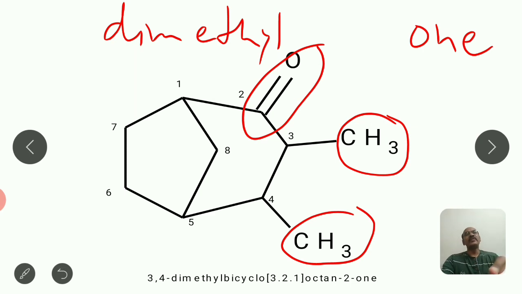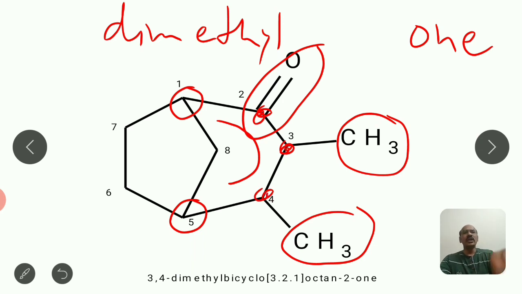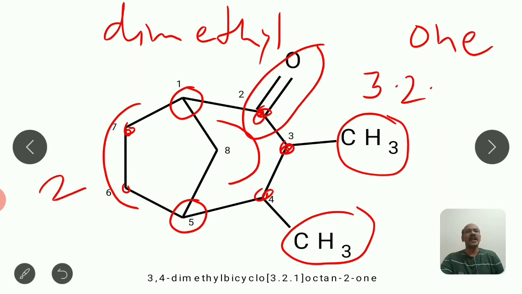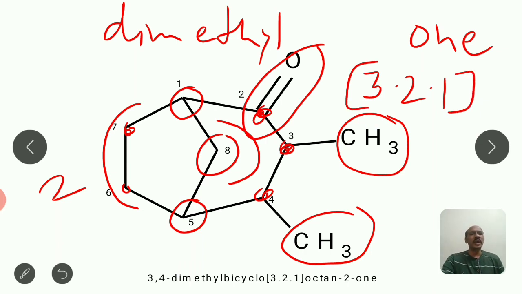Then first identify the bridgehead carbon atoms. This is 1 and this is 2nd. Then you see for this particular bridge there are more carbons, 1, 2 and 3. Then towards the left side there are only 2 carbons. So here the first bridge is of 3 carbon atoms, that is the larger bridge. Then the medium one is of 2 carbon atoms, that is the left side bridge. And this middle one is of 1 carbon atom. So the square bracket values for X, Y, Z are 3, 2, 1.